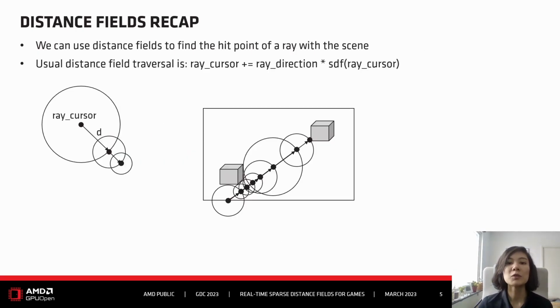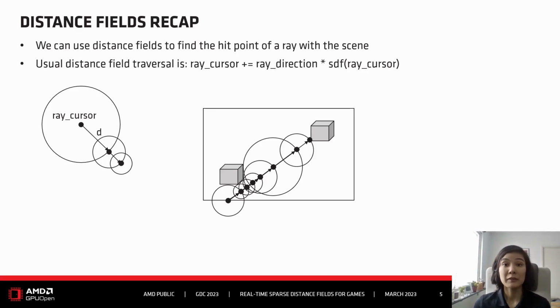Traversing the scene is done to find the hit point of the ray with the scene, and this is typically done in an iterative way. You have the ray origin, here denoted as ray cursor, and then you have the ray direction. It's not just ray origin because you advance it in every step, along the ray direction, by the distance that you get from the distance field, because you know anything closer will be just empty space. Then you repeat this until the returned distance falls below a given threshold, and then you can consider it to be a hit.